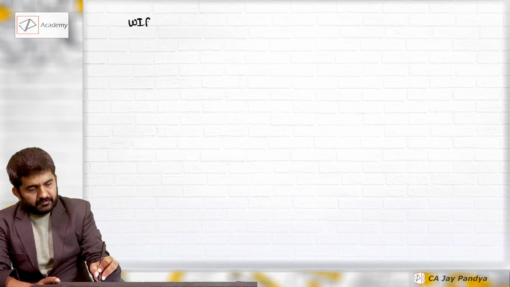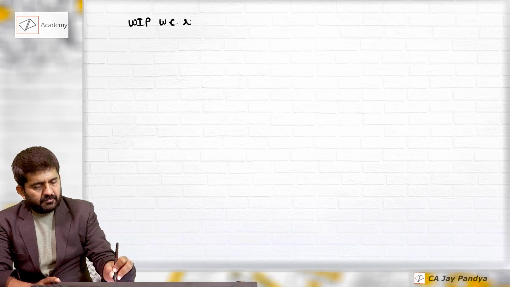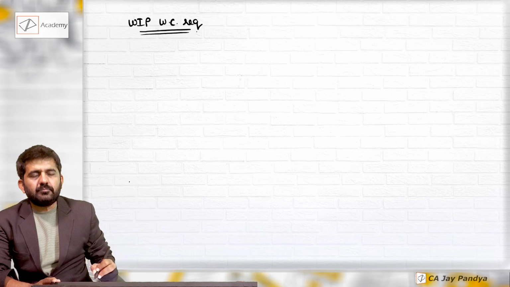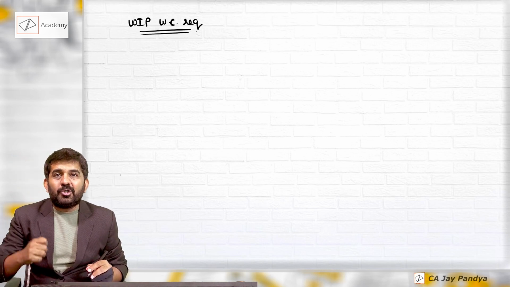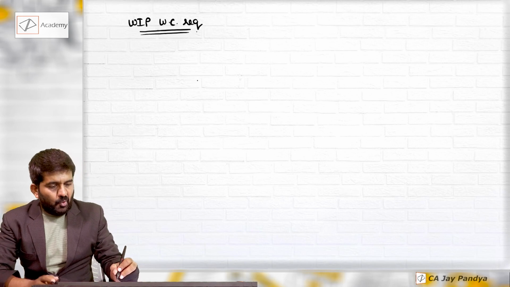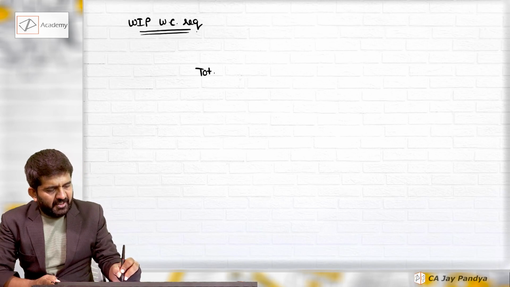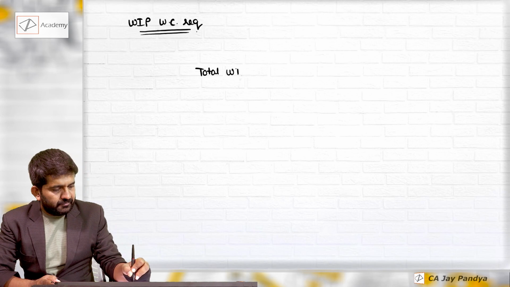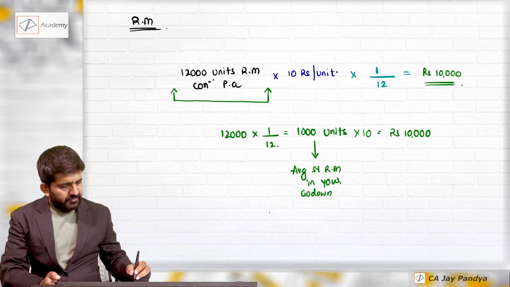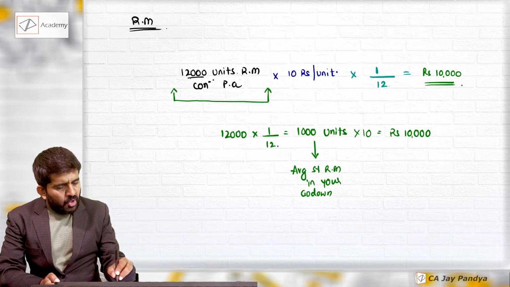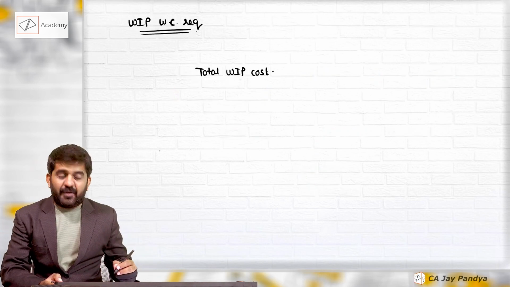Let us do it separately. My total consumption or total WIP cost, see how we will be finding it out. Say all these 12,000 units are manufactured in a year.